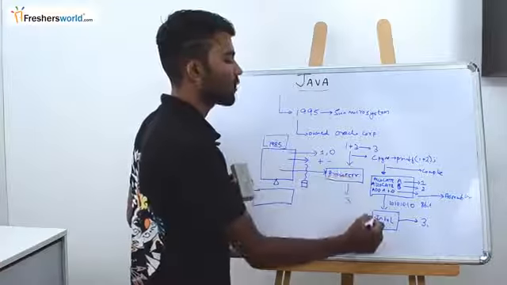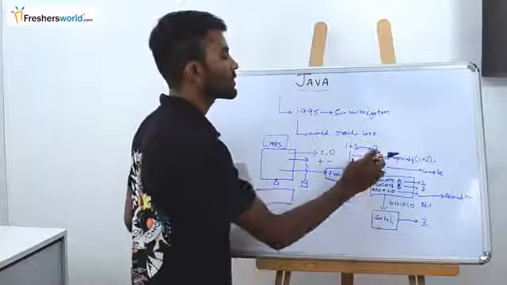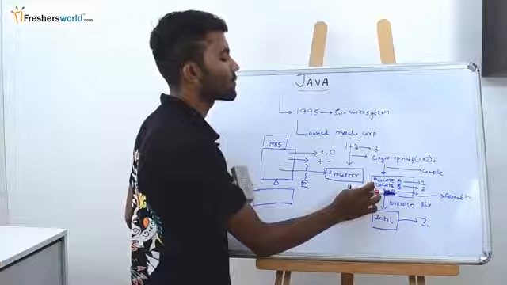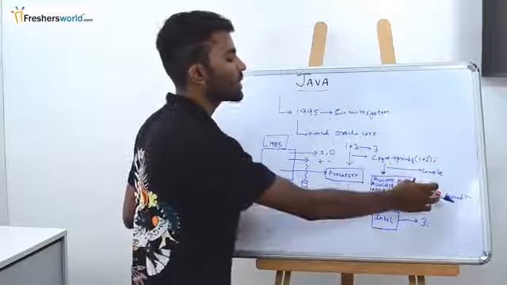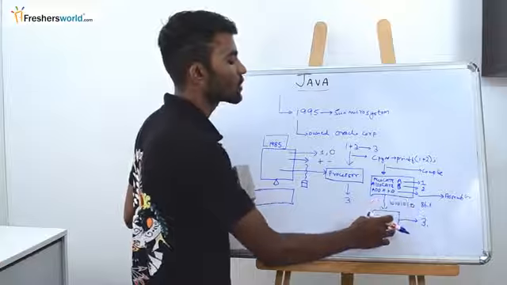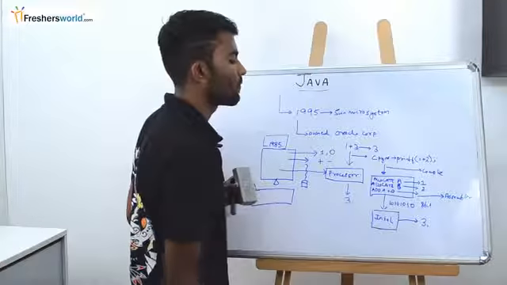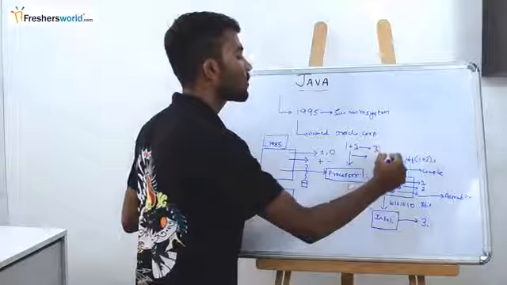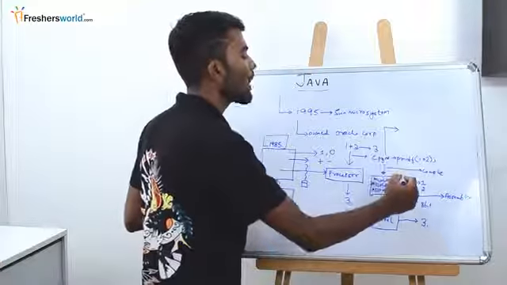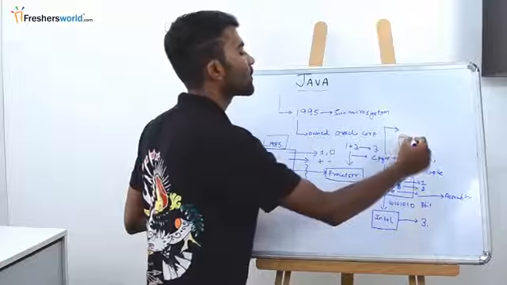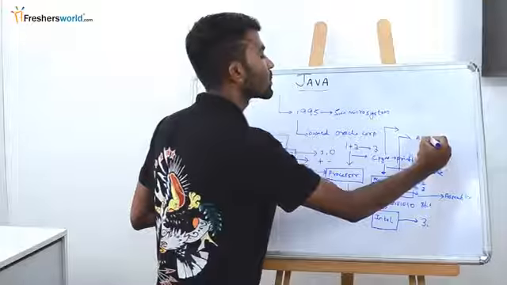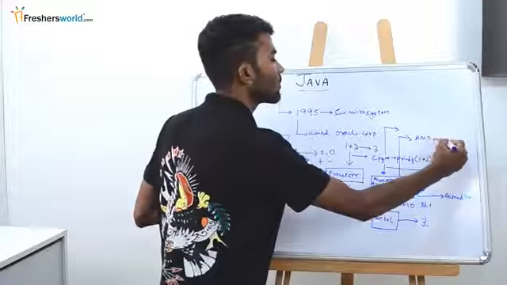Assuming this processor was powered by Intel, we write a simple C program. It compiles, it converts to an assembly level language program. Again an assembler helps us to compile to machine level code. The machine level code is given to the processor, and we get the output. Now assume the same C program, or this assembly level language code, is to be executed on an AMD processor, something known as AMD processor.